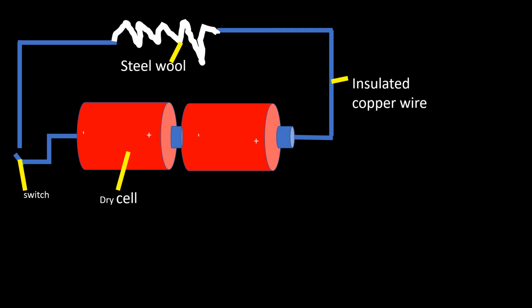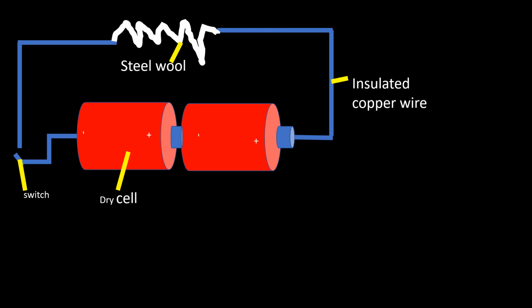As in a simple circuit, the energy changes in this simple circuit, where I'm using steel wool to represent the filament, will be chemical energy by the dry cells, electric energy which is found in the insulated copper wire, then heat energy and light energy in the steel wool.